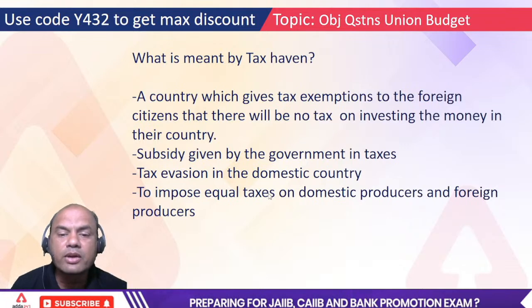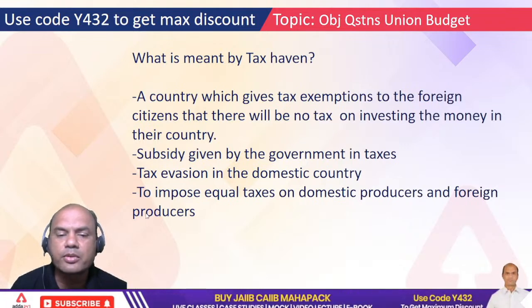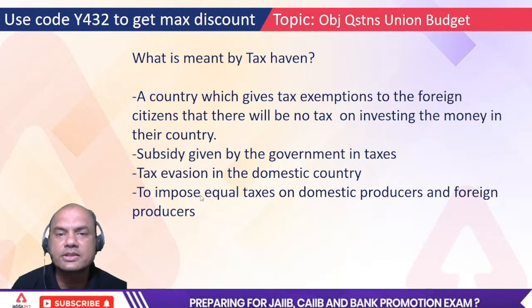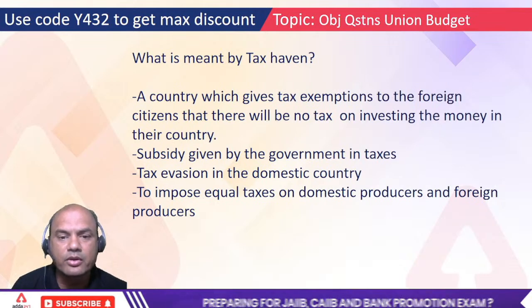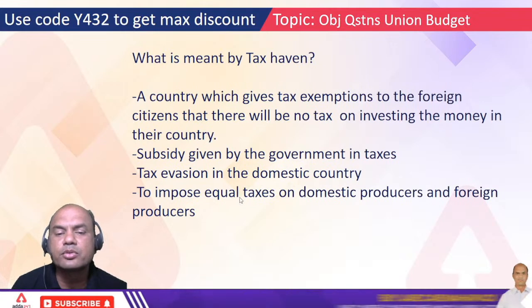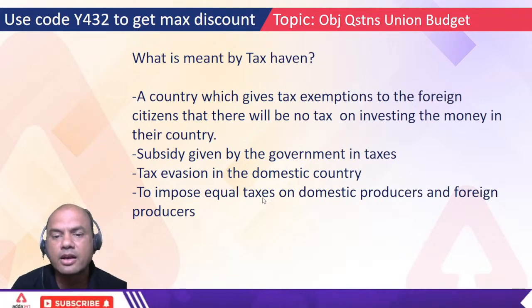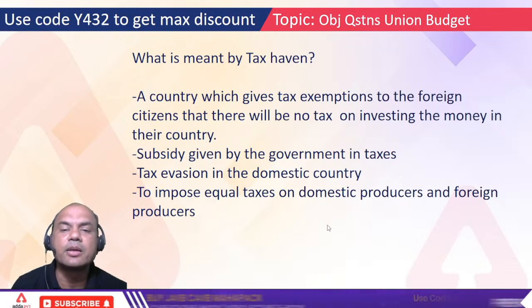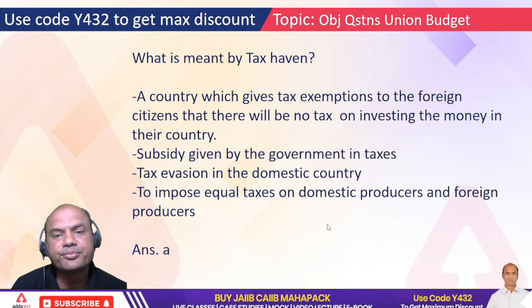To impose equal taxes on domestic producers and foreign producers is different altogether. This is not related to tax haven. This is related to tariff structure, that is WTO, GATT, all that part, which came to remove the hurdles in trade. That's a separate part altogether. That's why B, C and D can't be there. The answer is A.